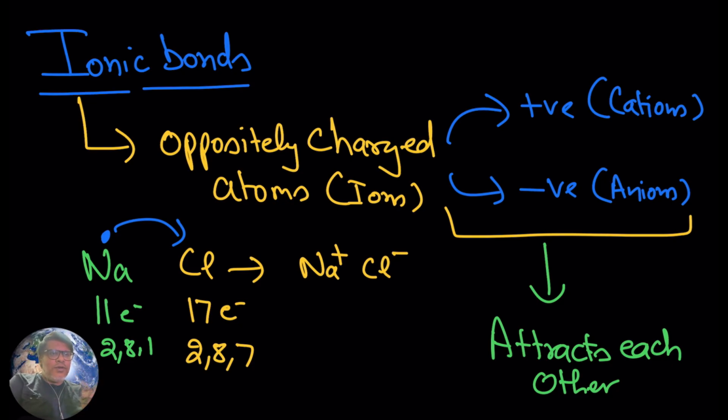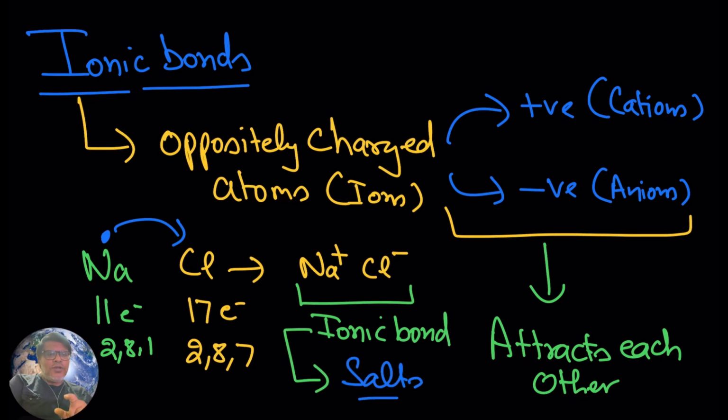When you have cations and anions, what do you have between them? Ionic bonds. So between sodium and chloride you have ionic bonds. The compounds formed which have these ionic bonds are known as salts.